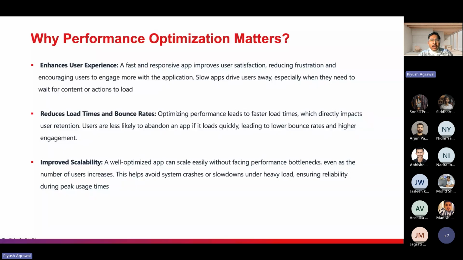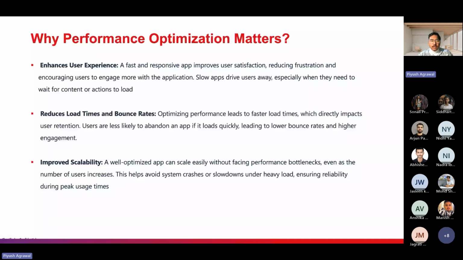There is no slowdown or crash of the system, and the system works smoothly. So optimizations improve the scalability of the application. This is why performance optimization matters in every application.